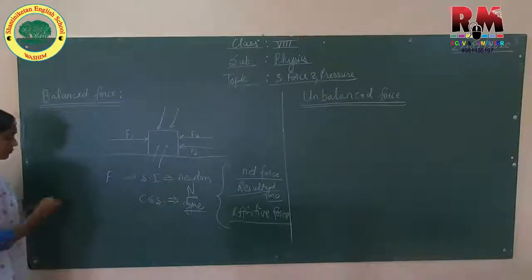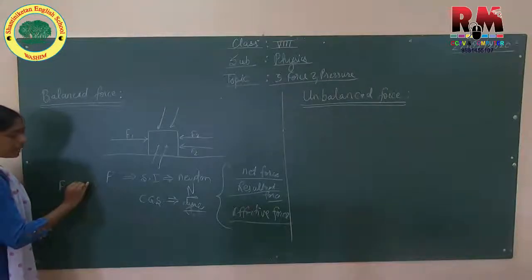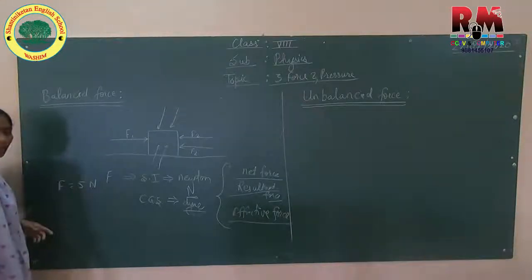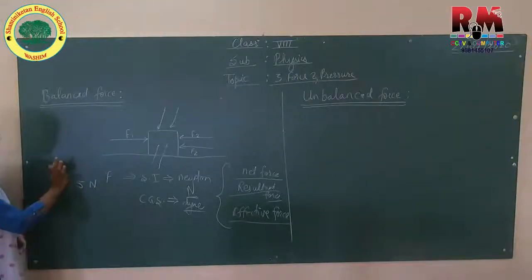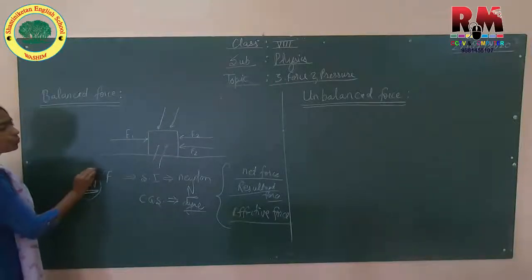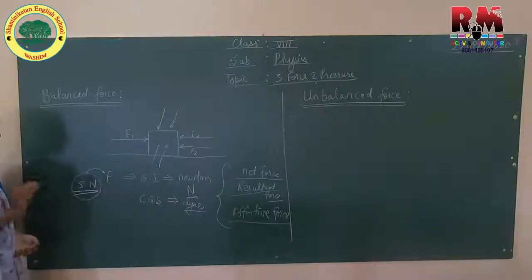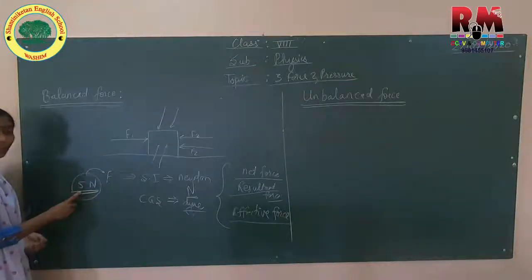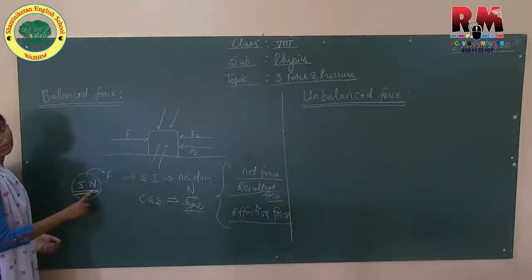So if the value is 5 Newton, or if I don't write force, I write only 5 Newton, you will come to know that this given physical quantity is force. How much force? 5 Newton.